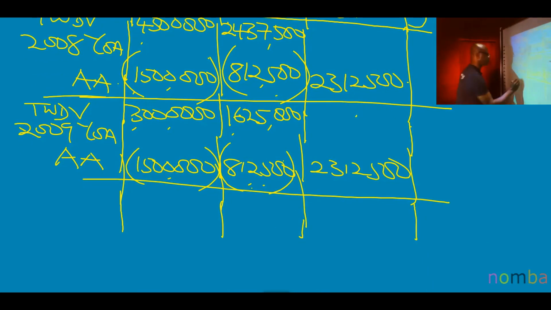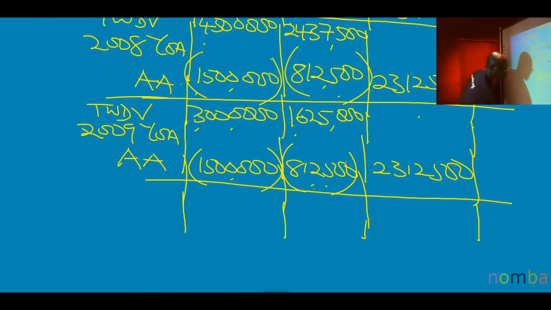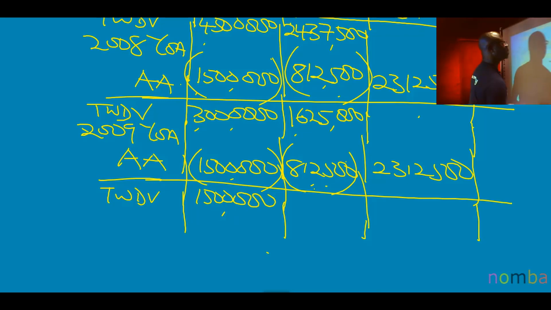You can just bring it down. TWDV. This should be 1.5. This should be 812,500.